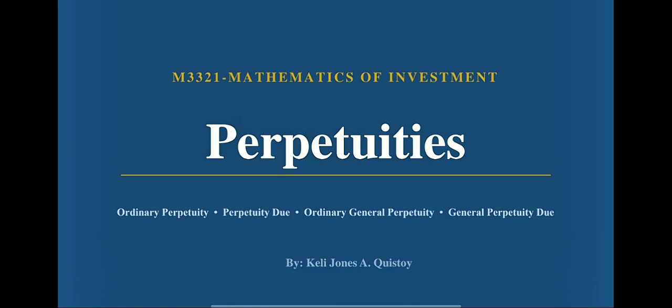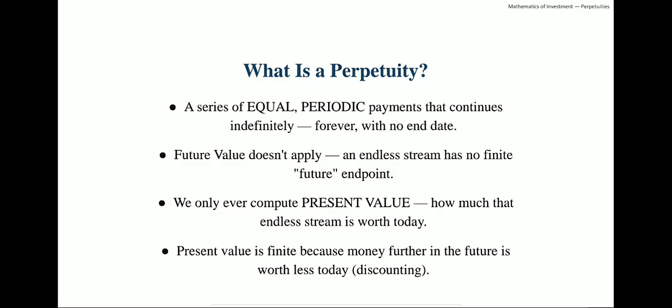And now, we will break this down into four types: ordinary perpetuity, perpetuity due, ordinary general perpetuity, and general perpetuity due. And I'll give a short example for each. Let us start with the core definition.